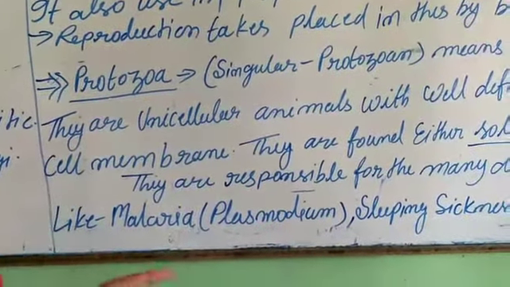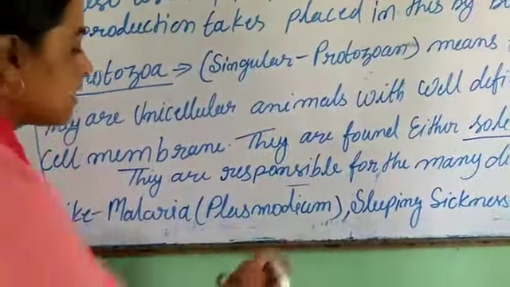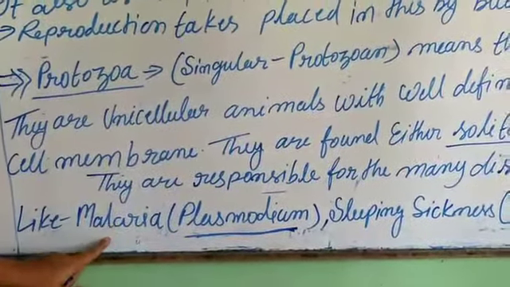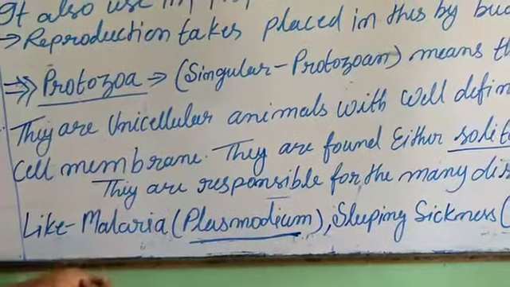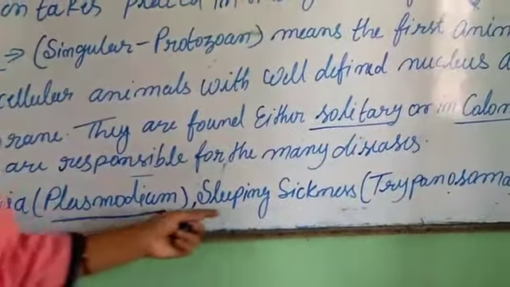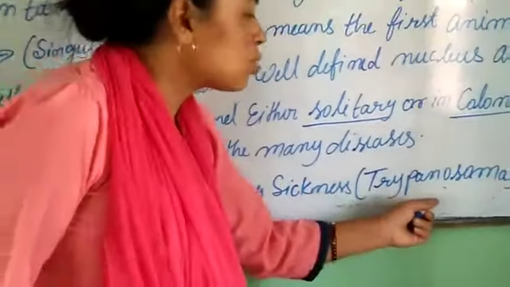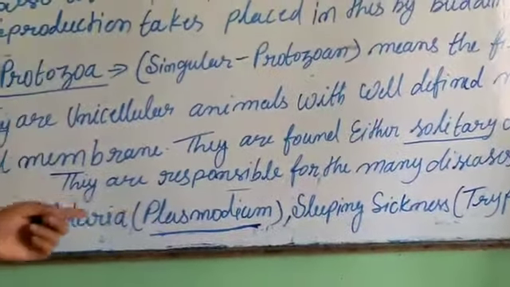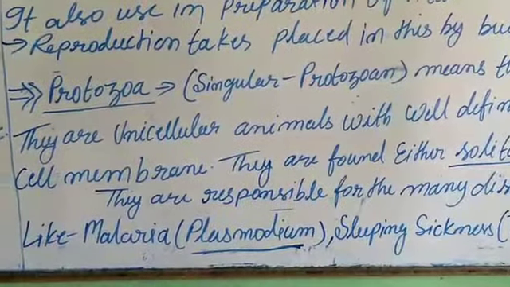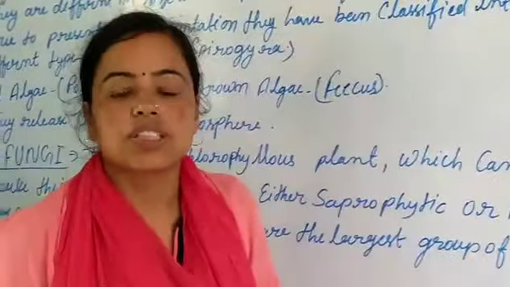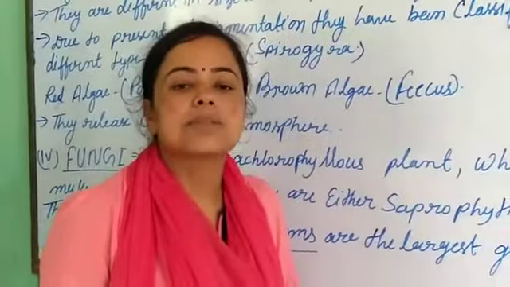First, malaria. Malaria, Plasmodium. This is a protozoa. Malaria is spread by the bite of a mosquito, and Plasmodium is the protozoa which is responsible for malaria. Sleeping sickness, Trypanosoma. Trypanosoma is the protozoa for sleeping sickness. So many diseases are caused by protozoa. This is the end of your chapter, and your work is to do your question answers and your objective questions.